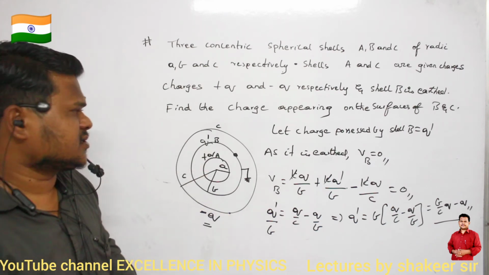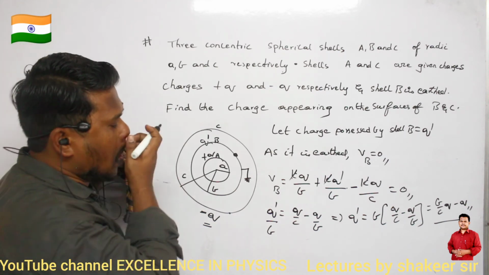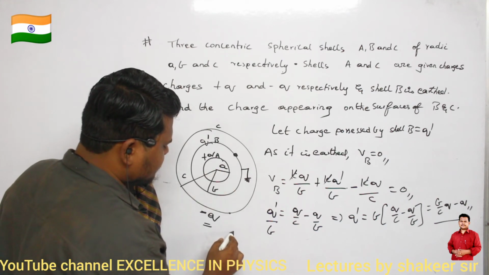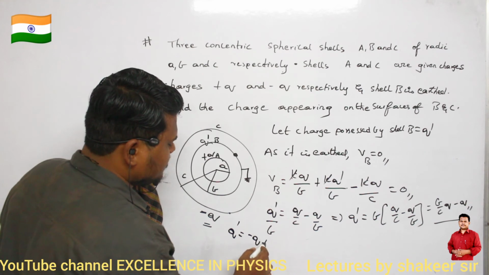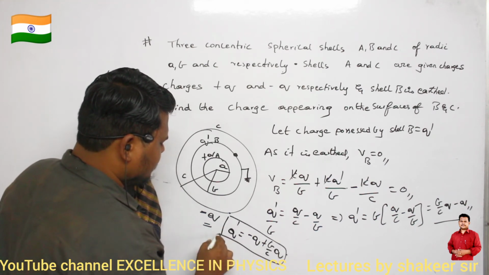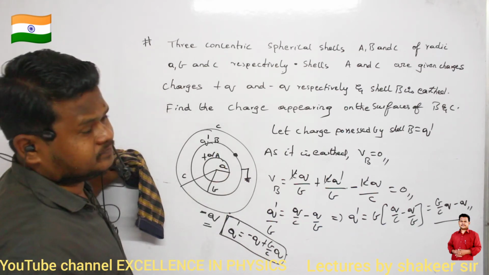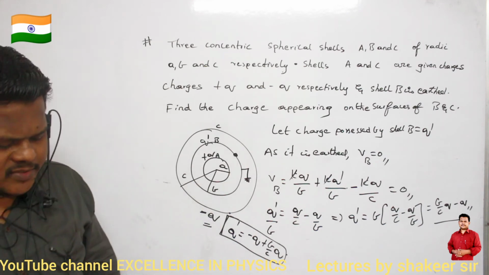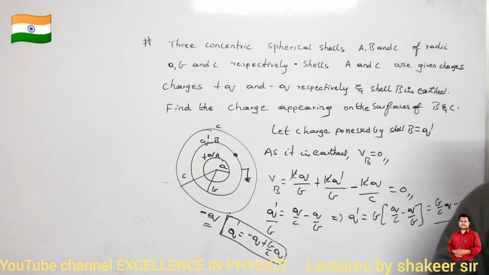Now you distribute the charges. Total charge present on shell B is Q dash, equal to minus Q plus (B by C) into Q. Now, how can I distribute this total charge on this shell? Some charge will be present inside, some charge will be present outside. How much charge is present inside and how much is present outside?